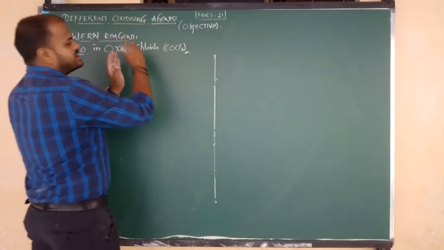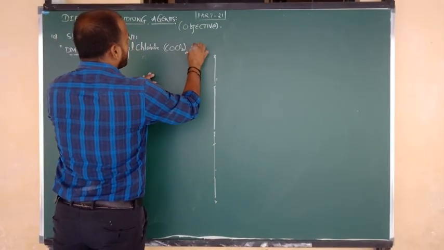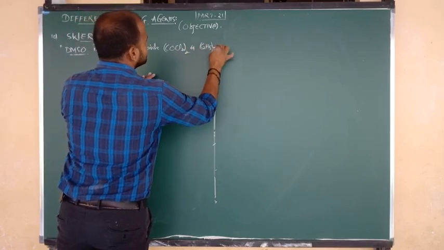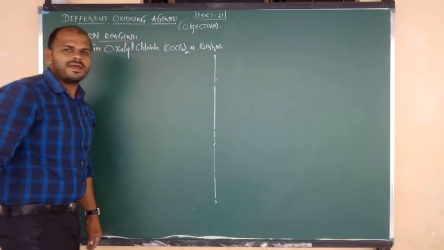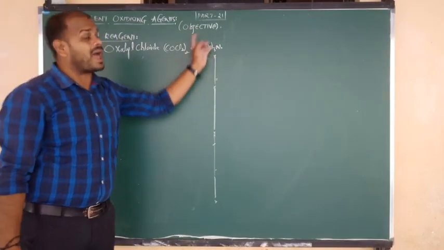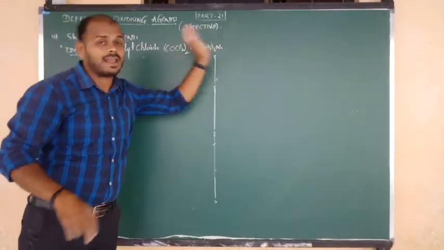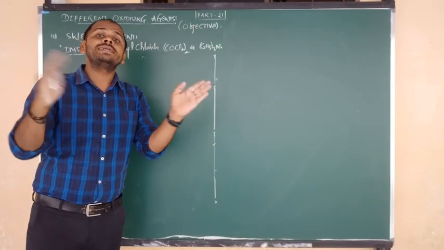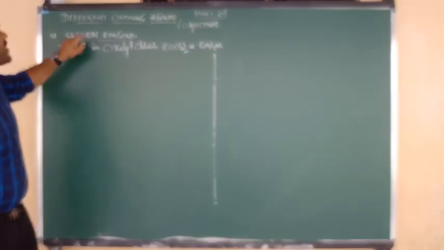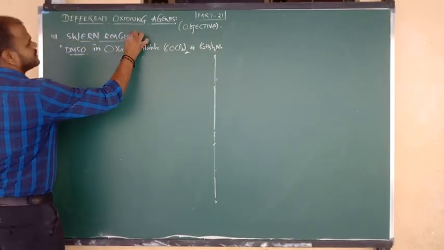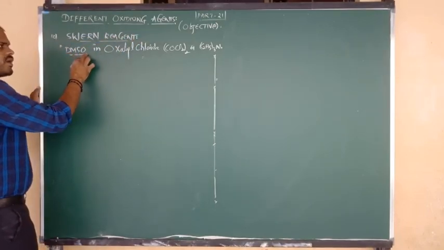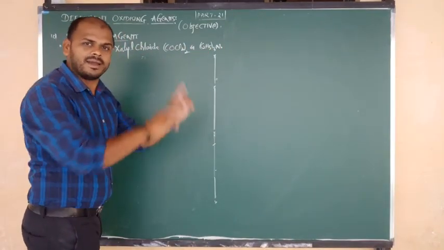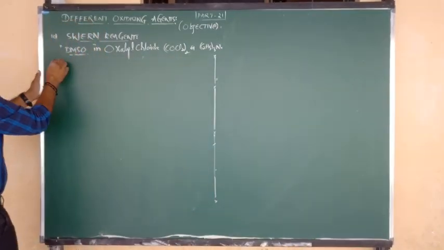The entire mixture is present, and we also have to consider (C2H5)3N, C2H5 taken thrice, N. That is nothing but an amine. Which amine? Triethylamine. Once again, what is the Swarn reagent composition? The composition is nothing but dimethyl sulfoxide in oxalyl chloride and triethylamine. This is the composition.